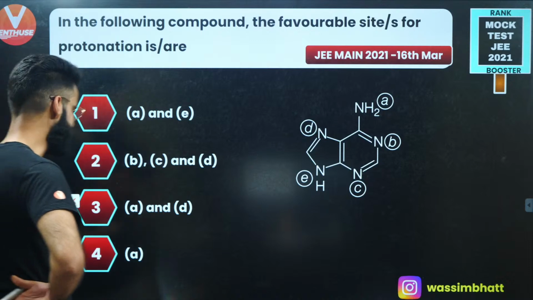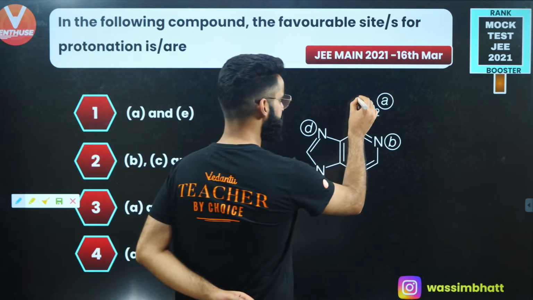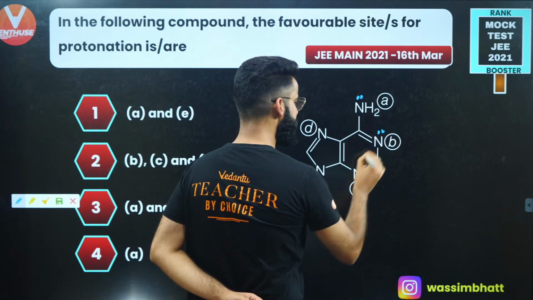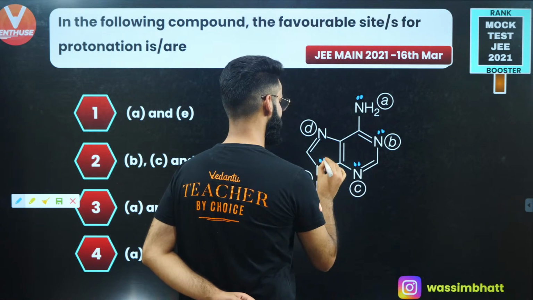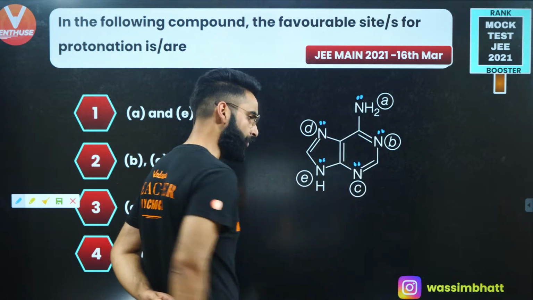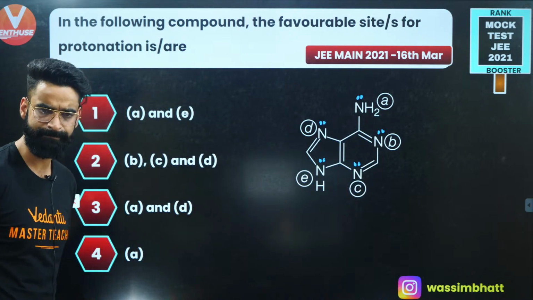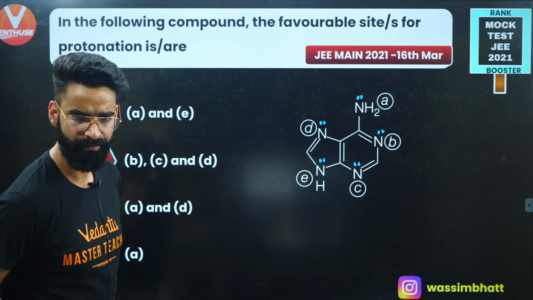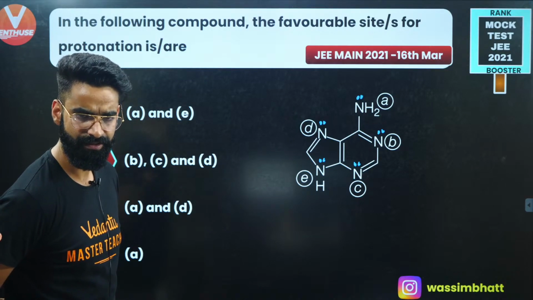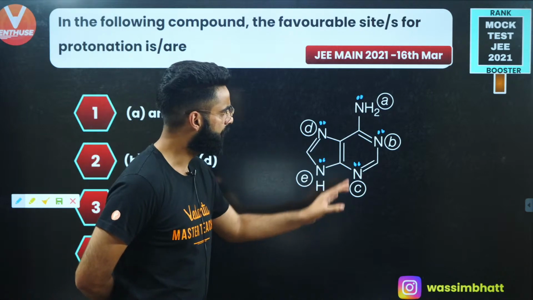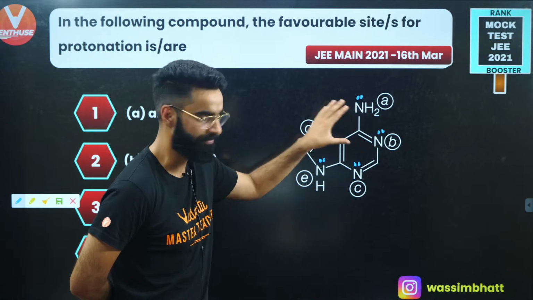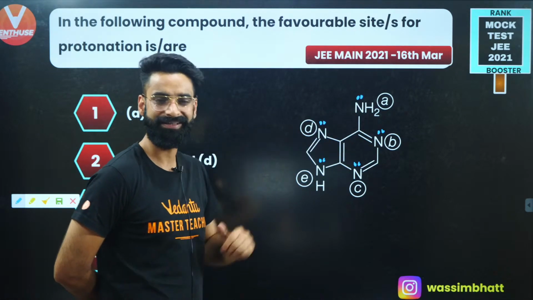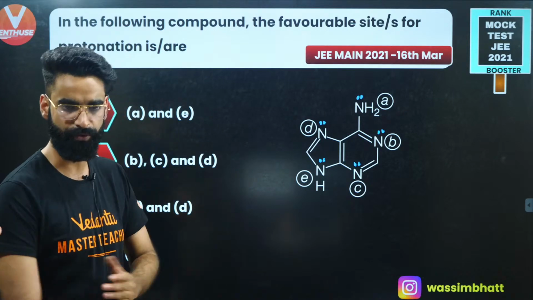See guys, basically you are going to check the availability of lone pair, okay? Wherever lone pair is going to be maximum available, that site is going to be the most favorable for the protonation, right? Remember from now onwards, wherever lone pair is going to be maximum available, there only that site is going to be favorable for the protonation, right?